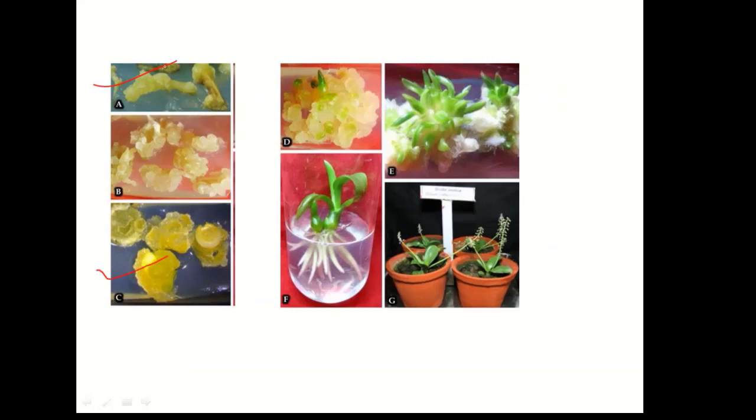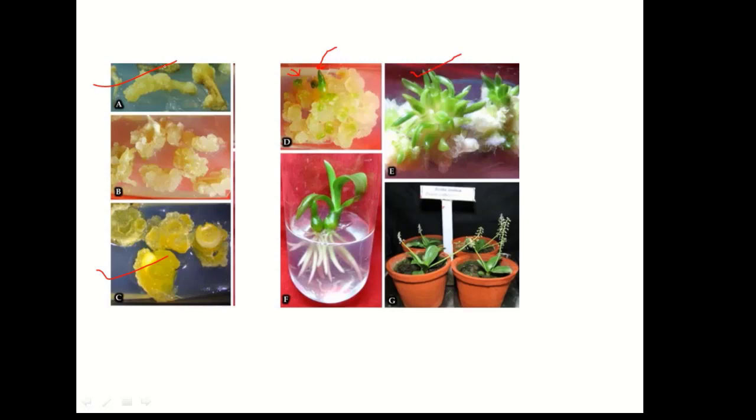Now organogenesis, that means the formation of organs inside the callus, is governed by hormones. Here you are seeing these green spots. These green spots are the shoot initials. That means the medium contains more cytokinin than auxin, so the cytokinin to auxin ratio is high. More cytokinin will result in the formation of shoots.